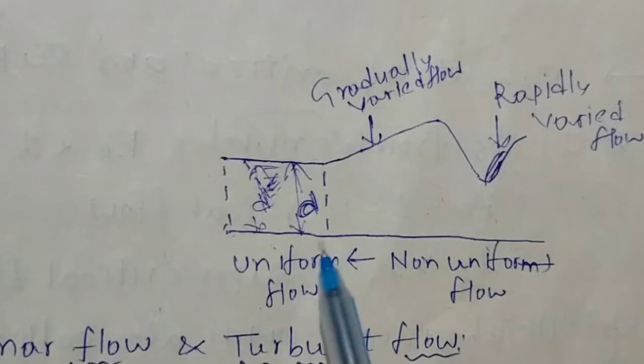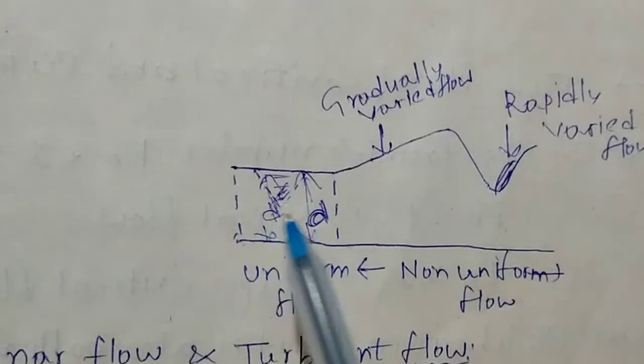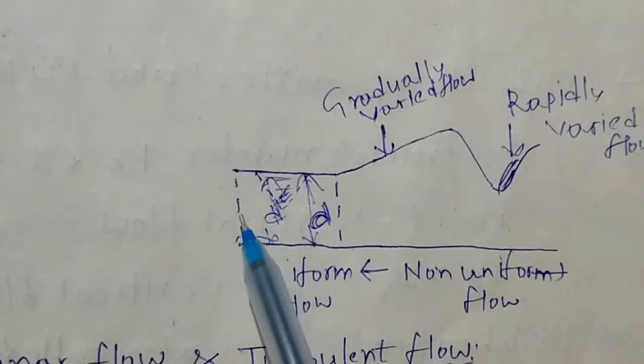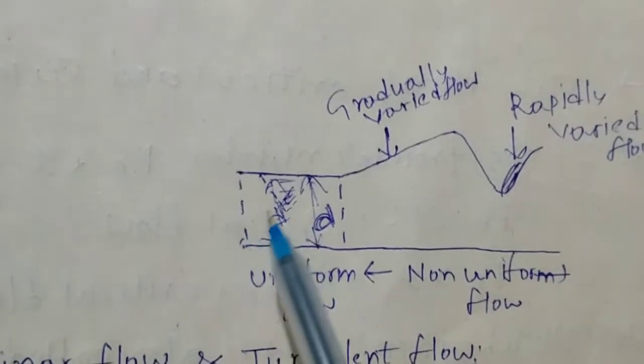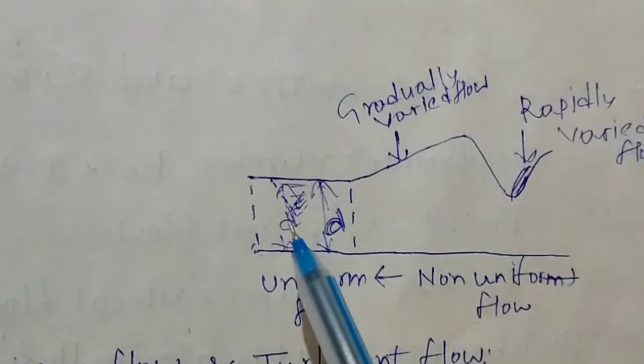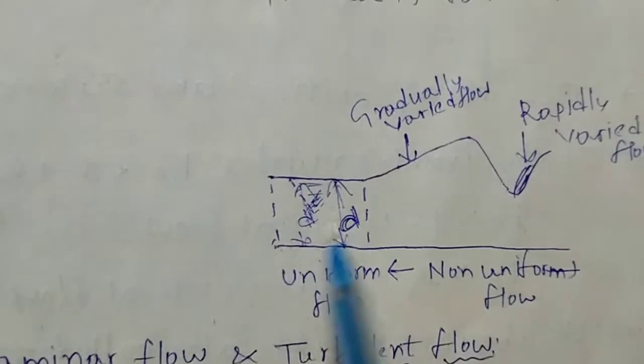And from here to here, not only the depth but also the velocity of flow, if the flow is moving from here to here, the velocity is also the same throughout the length. So this type of flow is known as uniform flow.